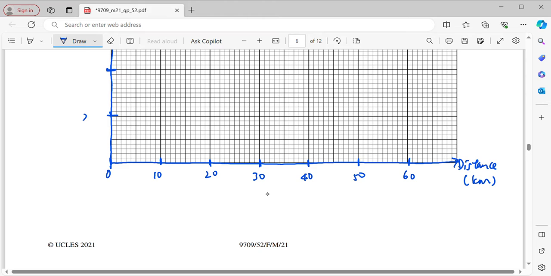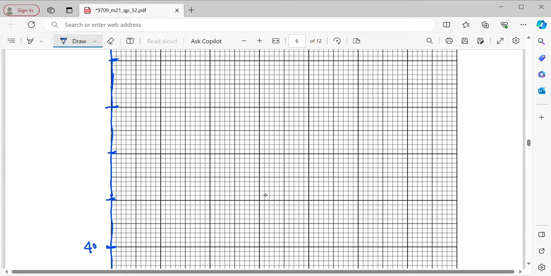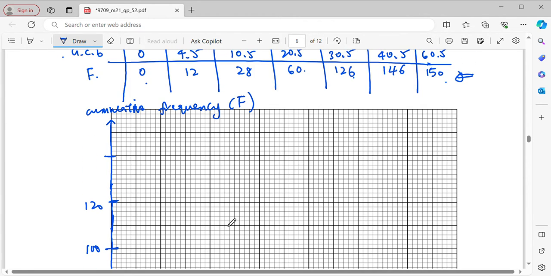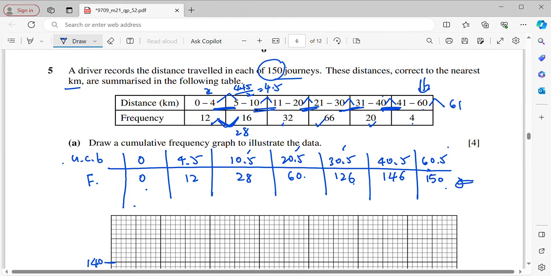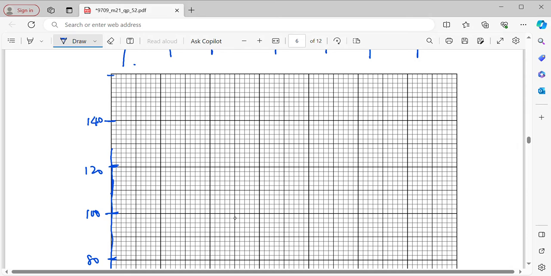Probably here is 20, 40, 60, 80, 100, 120, 140, and here, okay, so I have to label 160. That means this is 160.